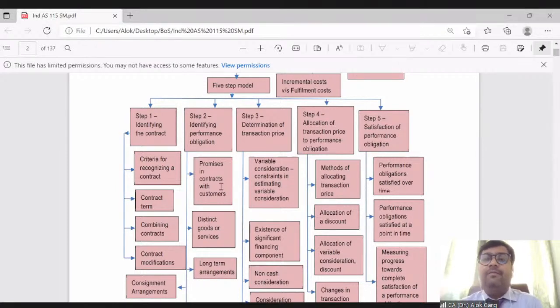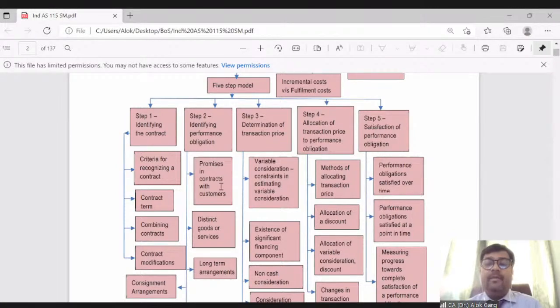For example, if a dealer is saying that I will deliver this electronic item at your place. Say you have purchased a product from Amazon, a television. What do you expect? You expect the delivery at your house. So what do you think, is it two performance obligations from the Amazon side, selling of the television and delivering goods to the premises of the customer, or is it one performance obligation?